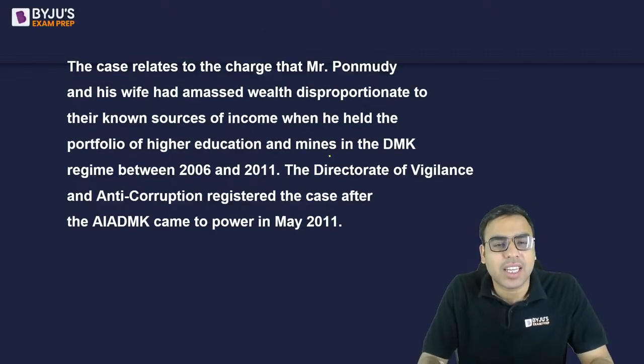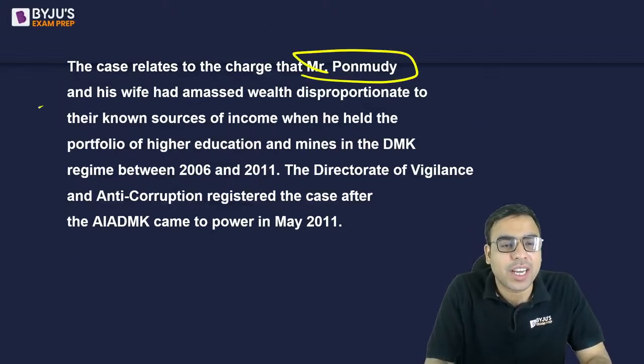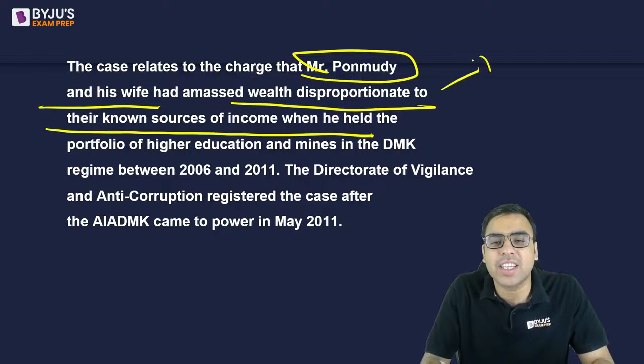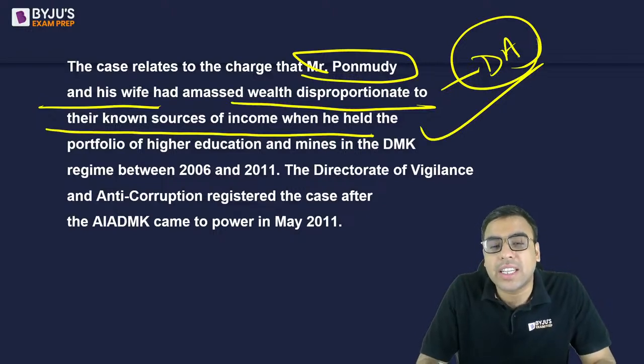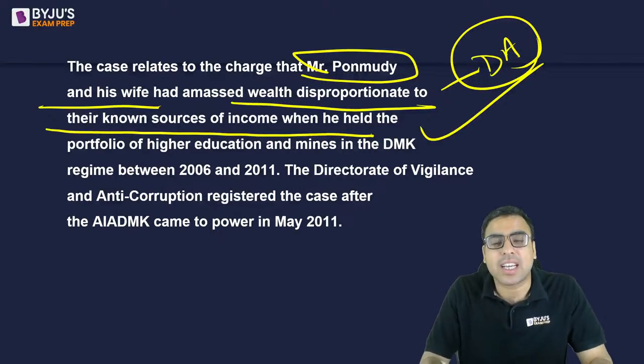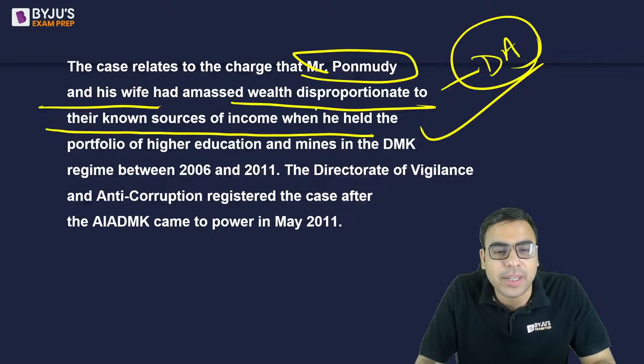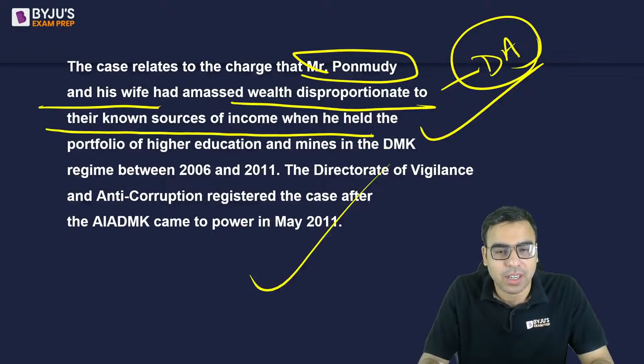Okay. The case relates to Mr. Ponmudi and his wife, who had amassed wealth disproportionate to their known source of income. A DA case is one where the wealth seen is far more than your earning. So then they have to prove that yes, I have earned from these sources, these legitimate sources, and show it in the court. So that is what you should be knowing.